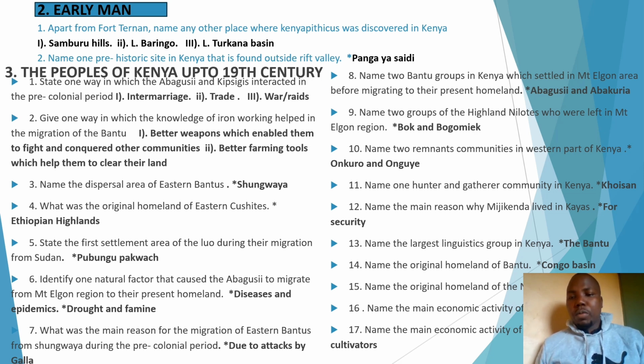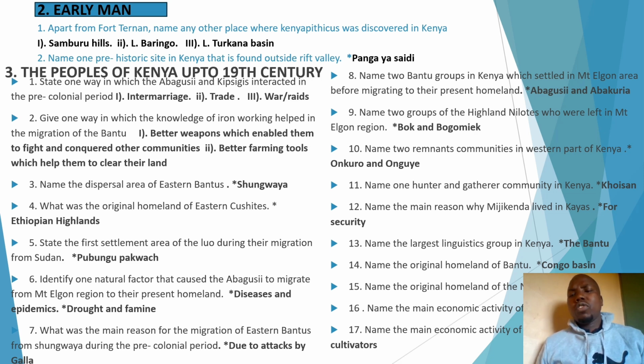For example, the knowledge of iron working enabled them to make better weapons, which they used to conquer other communities. Apart from that, it also enabled them to make better farm tools. The farm tools enabled them, for example, to clear their land, thus helping them in the migration.